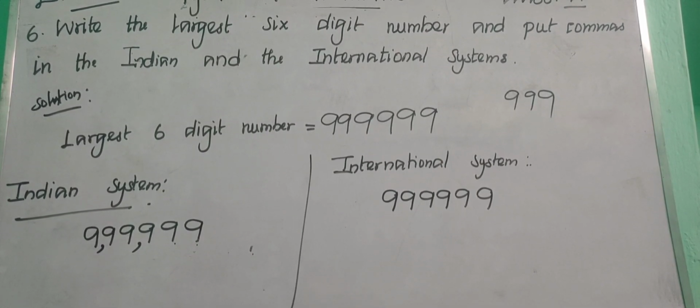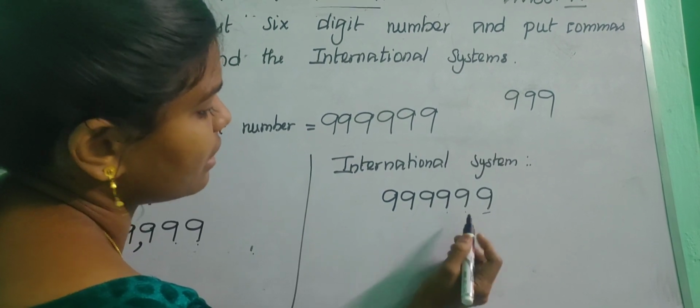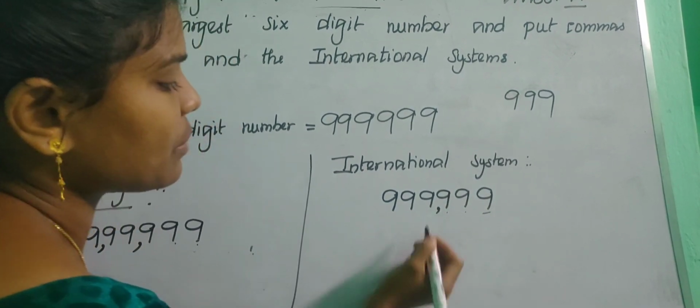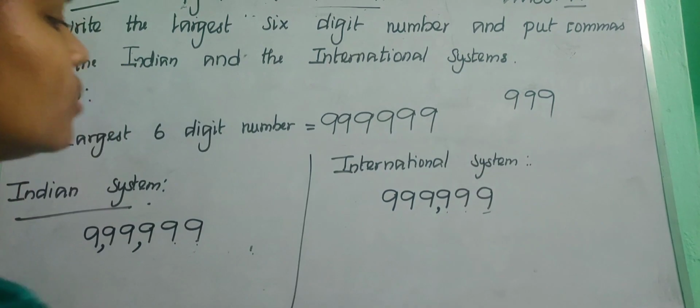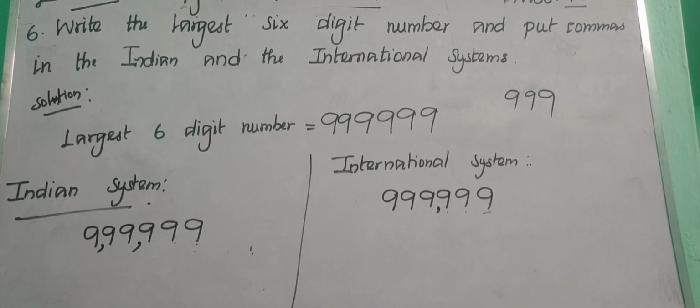We need to count every 3 digits and insert a comma. Just see, this is the first one, second, third. After this, insert a comma and again 1, 2, 3. No other digits remain. So we have inserted the commas as in the international system.